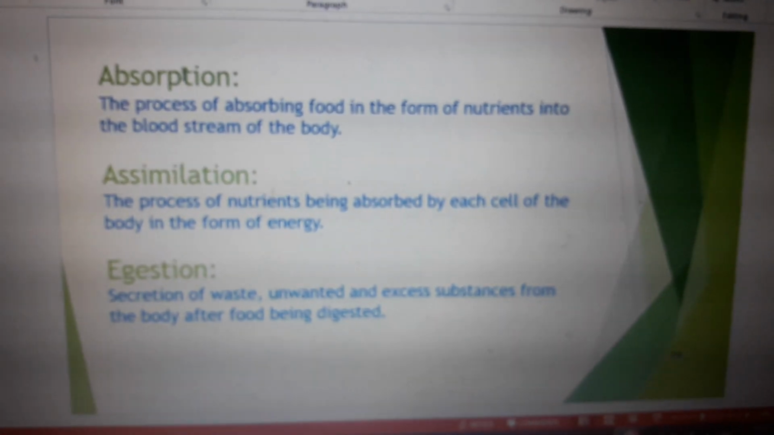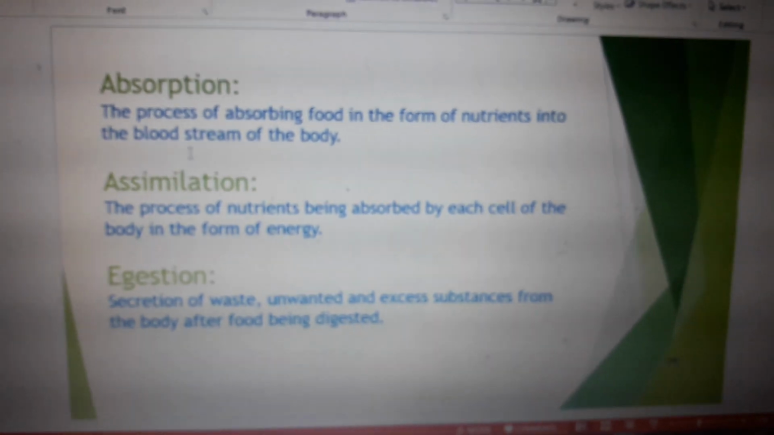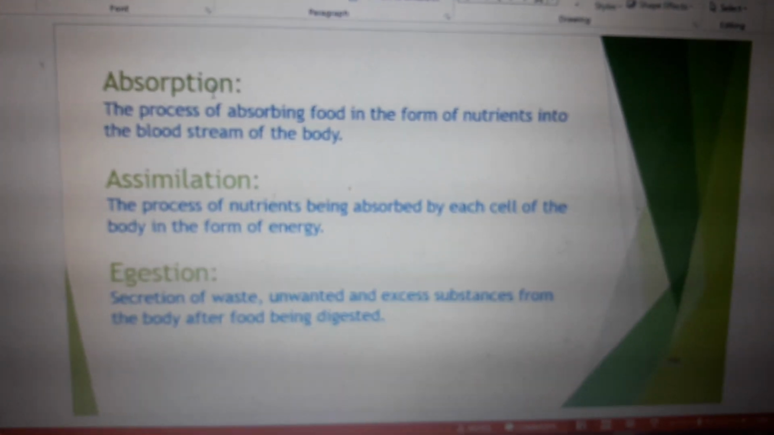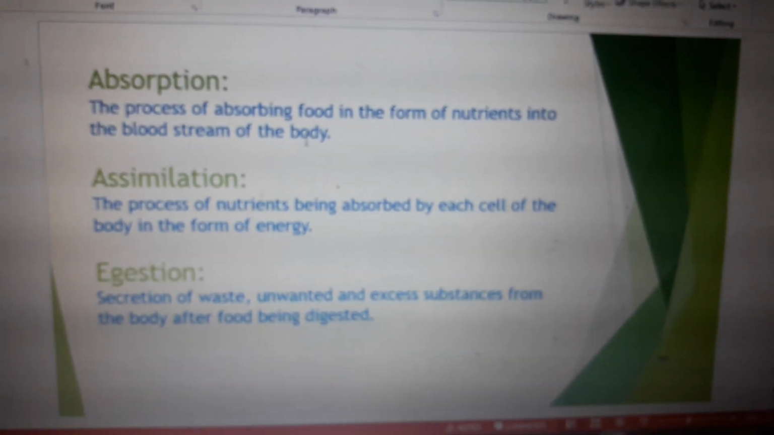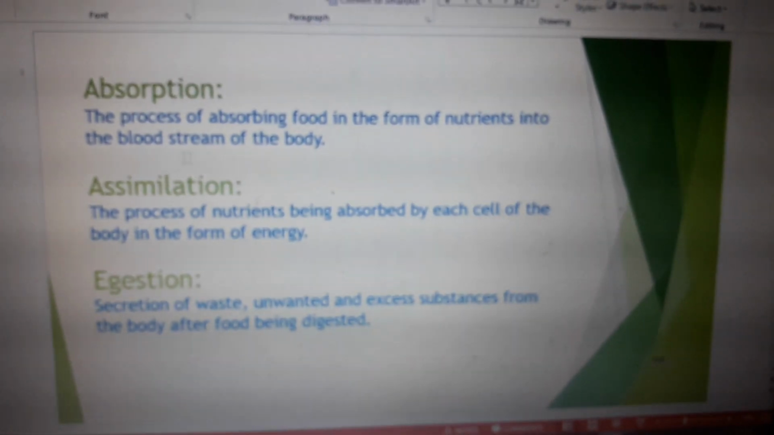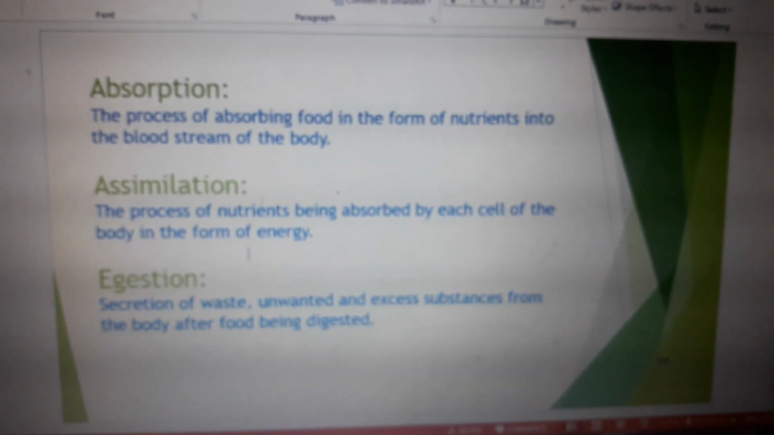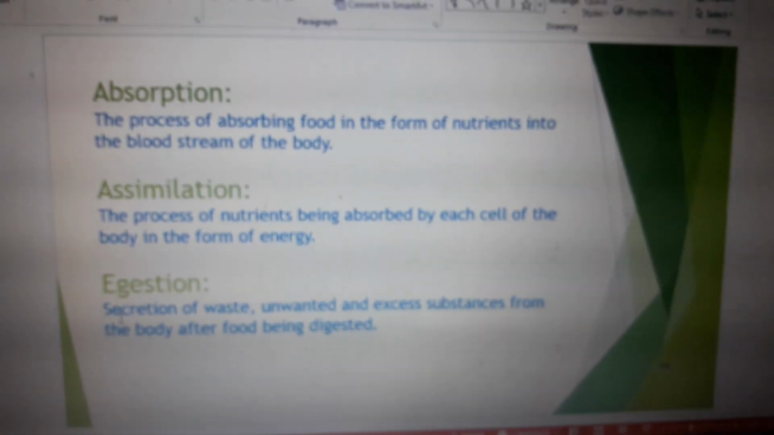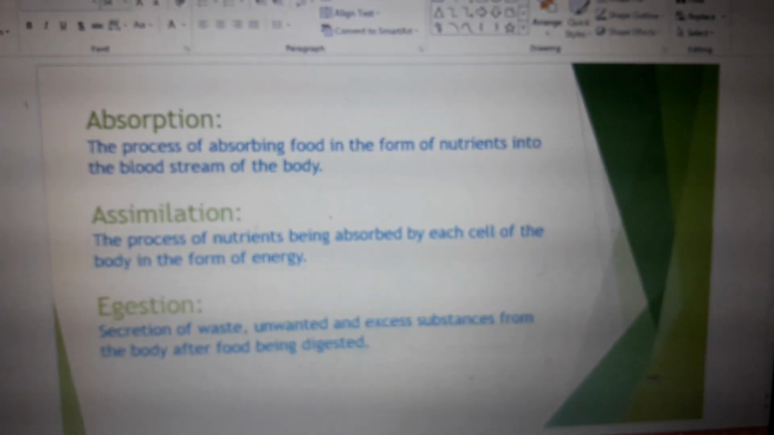The absorption, the main complete absorption takes place in the small intestine, where the nutrients get absorbed by the bloodstream of the body. Then assimilation is when nutrients are absorbed by each and every part of the cell in the form of energy. Egestion means excretion of waste material from the body.